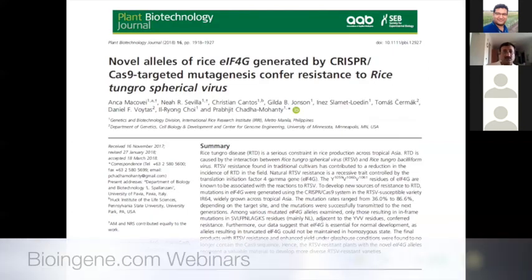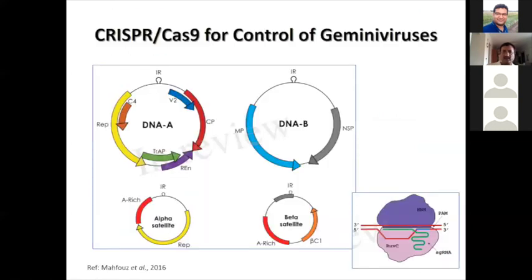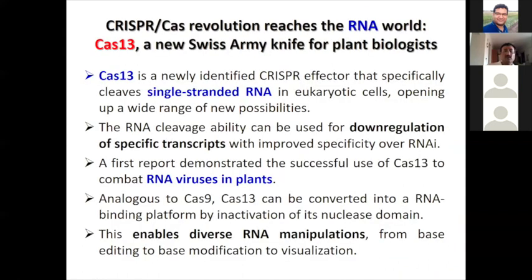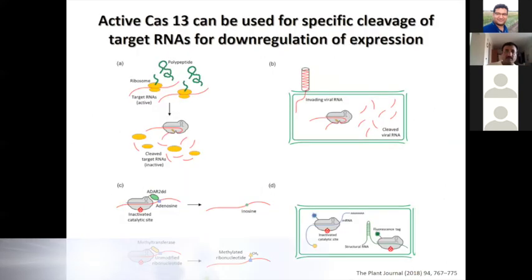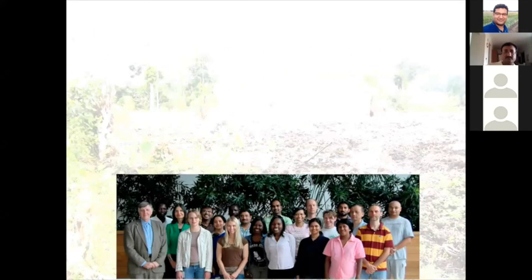So genome editing has been used to control several other viral diseases, in rice tungro virus, and against several Gemini viruses in tomato. It's a table showing use of genome editing tools against tomato viruses, beet curly top virus. Now a new Cas has been identified, called Cas13, that can even target RNA viruses. So this is also being employed to gain resistance against RNA viruses.